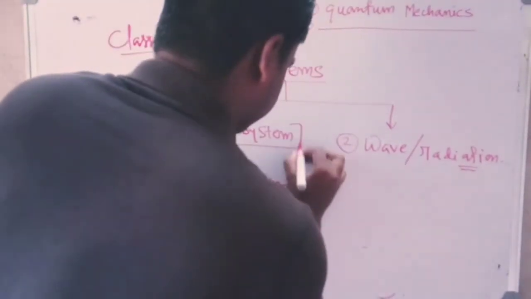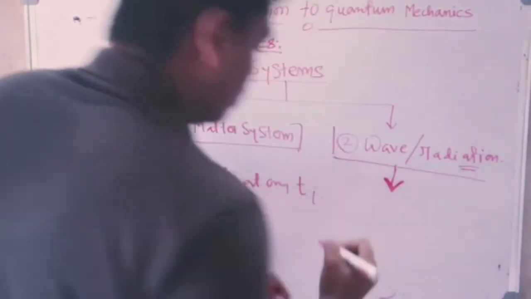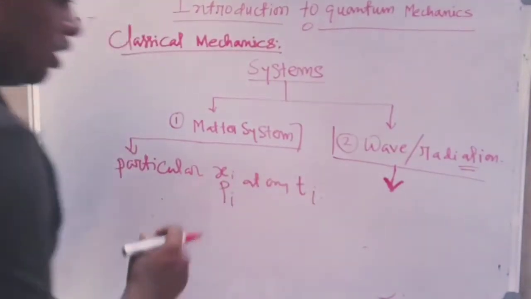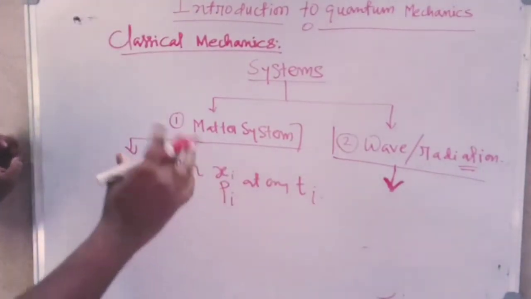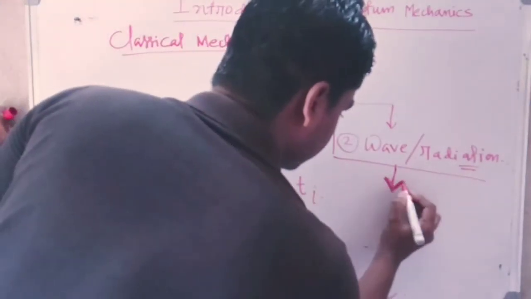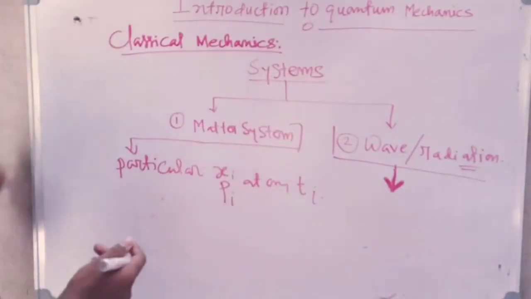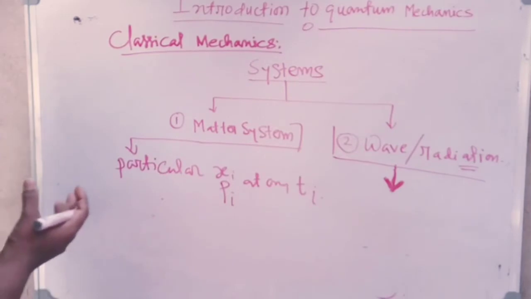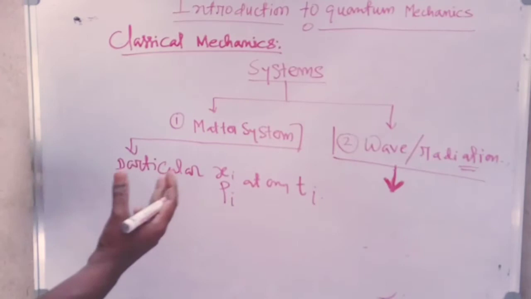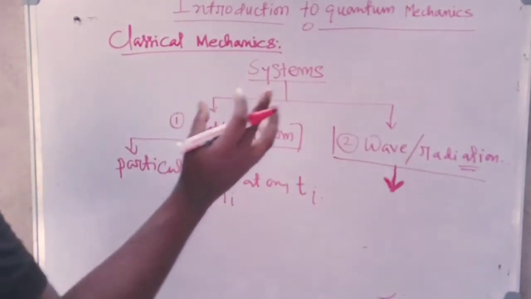But for a wave system, you all know what a wave is. A wave is such a system which has no particular position or particular momentum at any particular instant of time, because a wave is spread everywhere in space. Suppose you all have a mobile receiver, and the signal coming from the network tower will spread everywhere, and where there is a mobile receiver, the receiver can track this radiation.